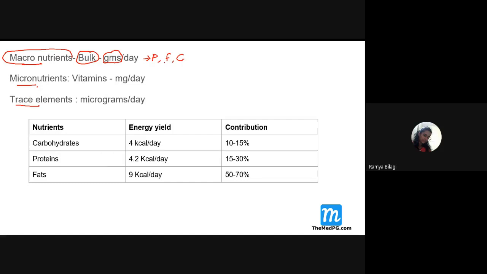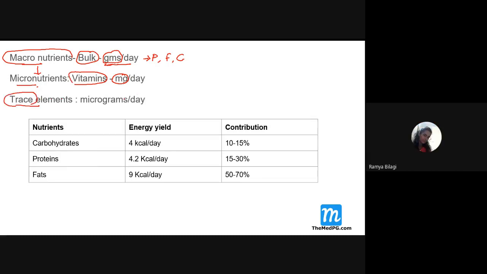So how much protein is required, in grams per day? These units are very important. Based on the amount required for the body, nutrients have been divided into macronutrients, micronutrients, and trace elements. If you come to micronutrients, the quantity will be reduced. The grams will become what? Milligrams. Vitamins are one example of micronutrients.